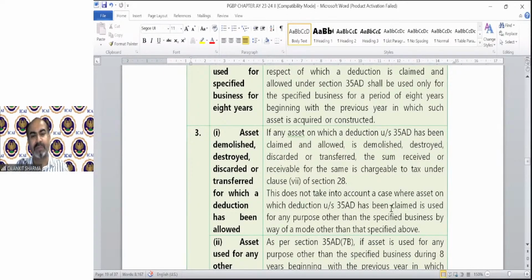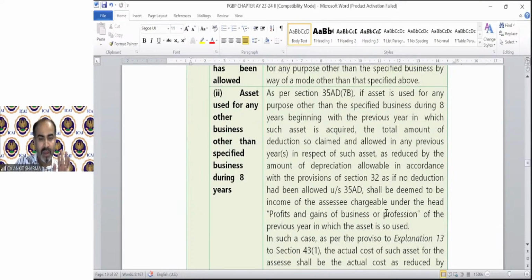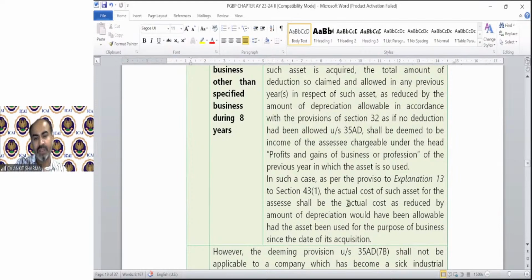As per section 35AD(7B), if the asset is used for any purpose other than the specified business during 8 years, even if you did not transfer it or sell it, but stop utilizing that asset for the specified business for which you claimed the deduction, then in the year in which the asset is so used, the total amount of deduction claimed and allowed in any previous year in respect of such asset, as reduced by the amount of depreciation allowable in accordance with section 32 as if no deduction had been claimed under section 35AD, shall be deemed to be your business income, and that value will be the actual cost in the hands of our other business.